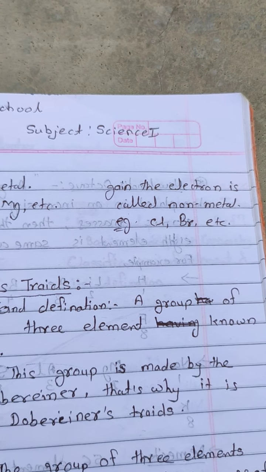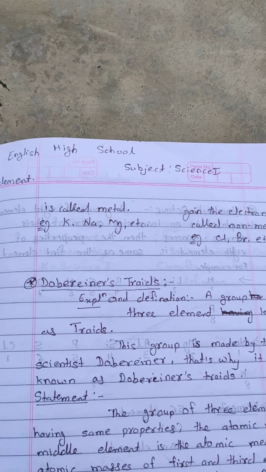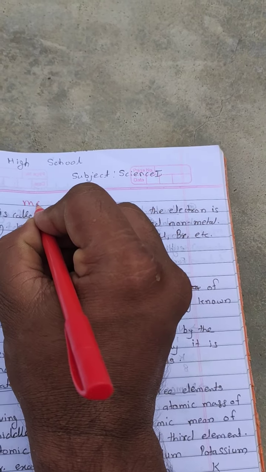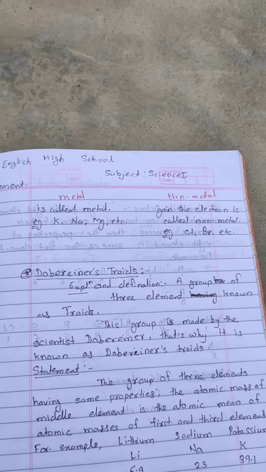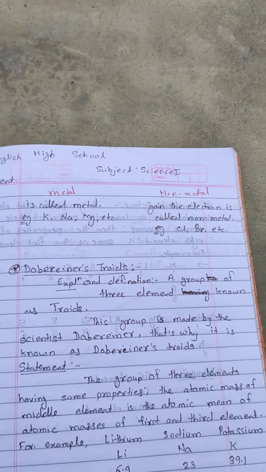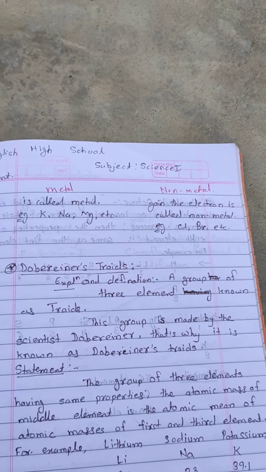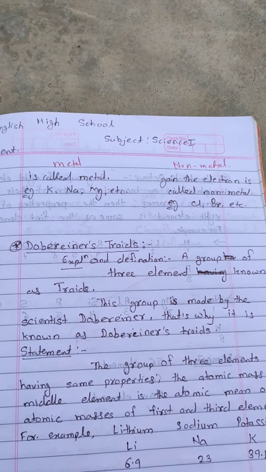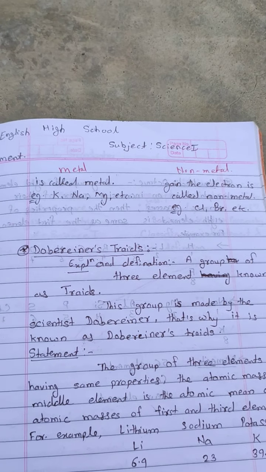Now from here our lesson number 1 is connected. We learned that elements are classified in 2 groups, metal and non-metal. But there are some more elements which sometimes act like a metal, sometimes like a non-metal, and the scientists had no idea in which group to classify them, whether to keep them in metal or non-metal. So for that the scientists started their experiments to classify that type of element.